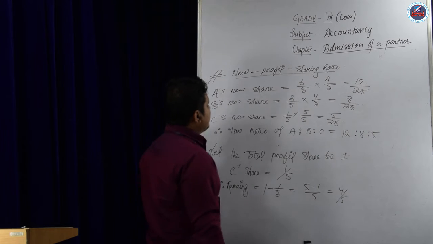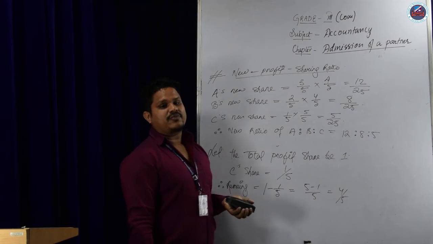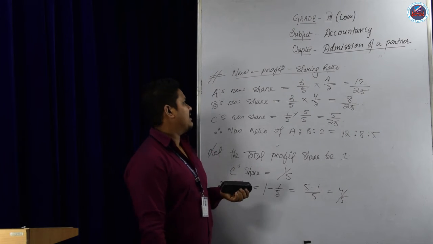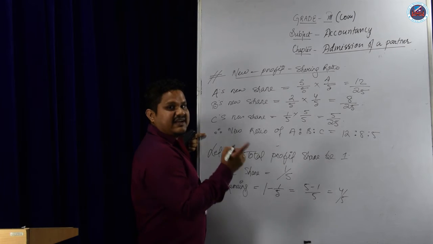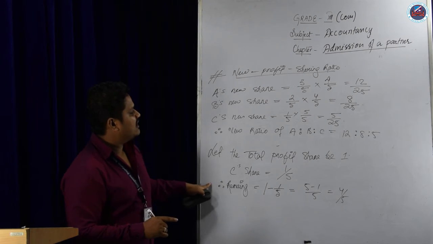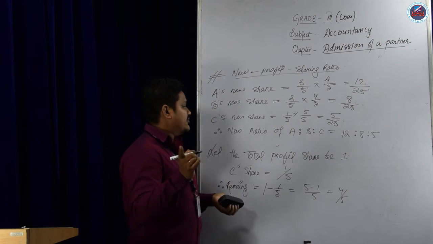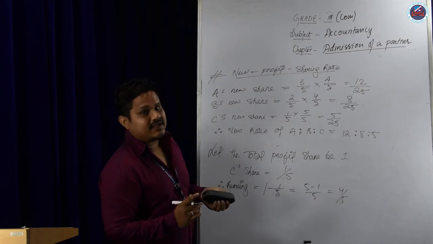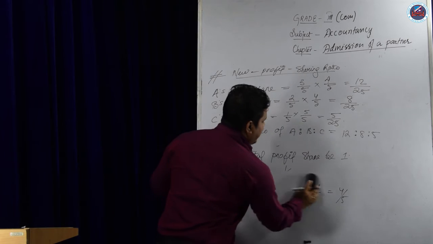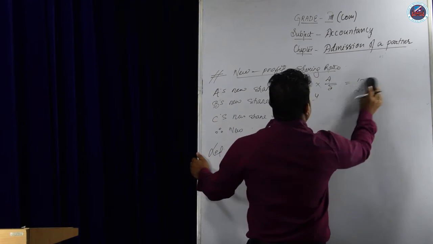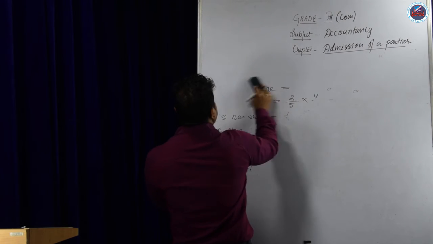That is the new ratio. That is how to find the new profit sharing ratio. I have already given the adjustment. This is the solution. We'll get a question like this in NCERT book question 1. Now we'll go to the next topic, how to calculate sacrificing ratio.